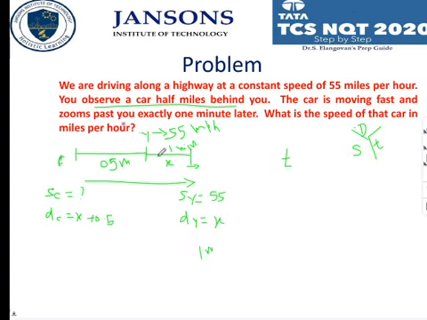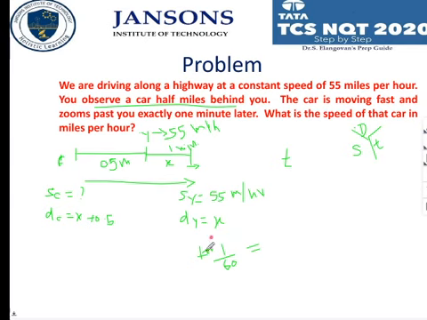But the speed is given in miles per hour, so you have to convert this: 1 minute is nothing but 1 by 60 hours. In 1 by 60 hour, what is the distance covered by this guy? Why am I not doing cross multiplication? Here, x is one unknown and the car's speed is another unknown, so you cannot equate these two. Instead, substitute on one side, and after knowing x, go to the other side.